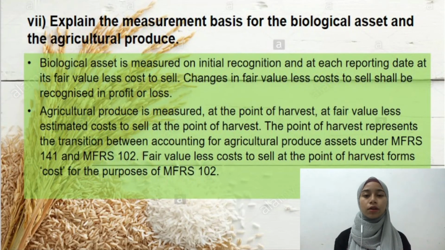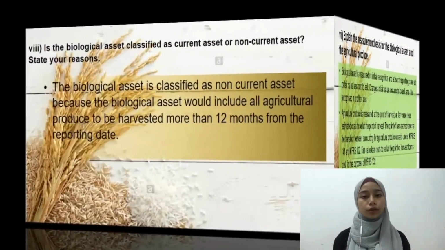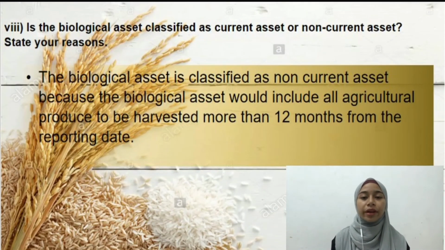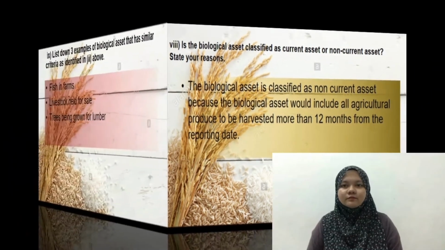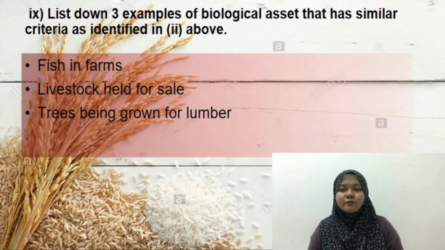Fair value less cost to sell at the point of harvest forms the cost for the purpose of MFRS 102. The biological asset is classified as a non-current asset because the agricultural produce will be harvested more than 12 months from the reporting date. Other examples of biological assets are fish in farms, livestock held for sale, and trees being grown for lumber.